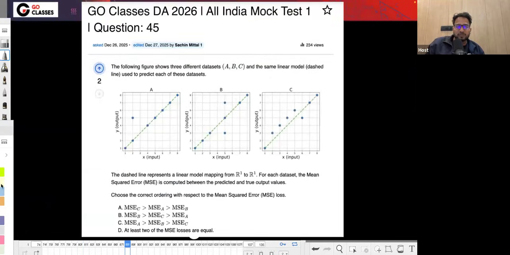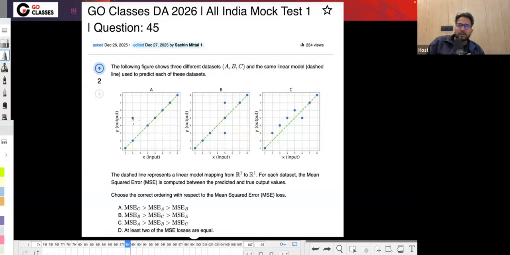Now let's solve this question. This was, I think, an easy question, and here I'm just asking about mean square error. The number of points in every case is fixed. I count 1 2 3 4 5 6 7 8, and here these are 3 3 6 7 8. Yeah, the number of points seems to be fixed.